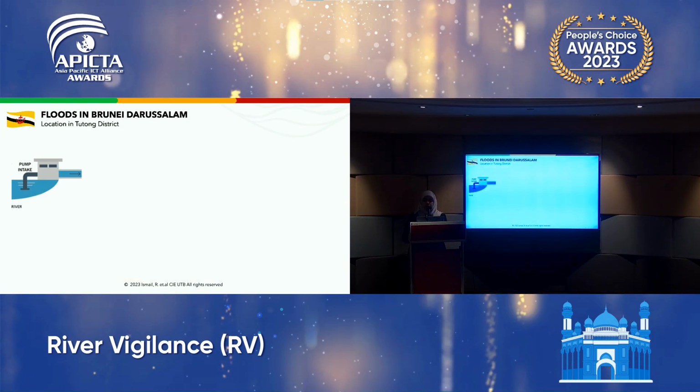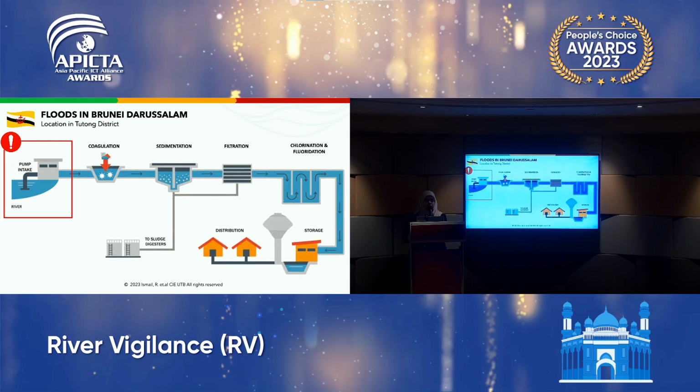So floods that are associated with torrential heavy rainfall generally affect water resources from rivers. River flooding continues to be one of the deadliest and most costly natural disasters threatening Brunei Darussalam, which eventually affects the water supply in houses and homes.